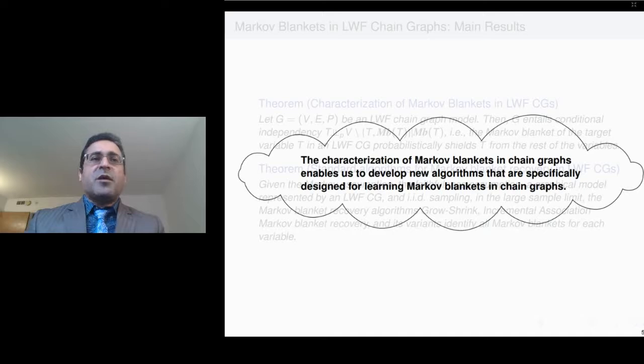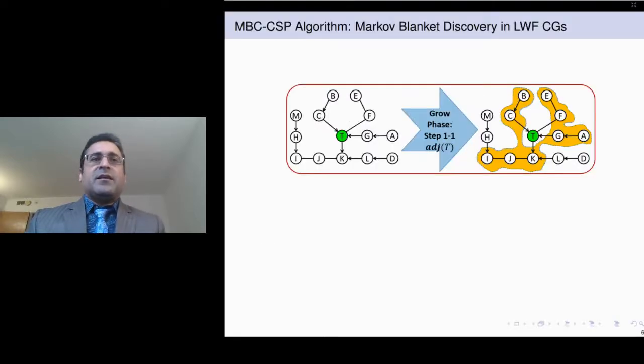The characterization of Markov blankets in chain graphs enables us to design new algorithms for Markov blanket discovery in chain graphs. For this purpose, we designed an algorithm that has 2 phases, the grow phase and the shrink phase. The main difference between this algorithm and others for Markov blanket discovery in chain graphs is in its grow phase.